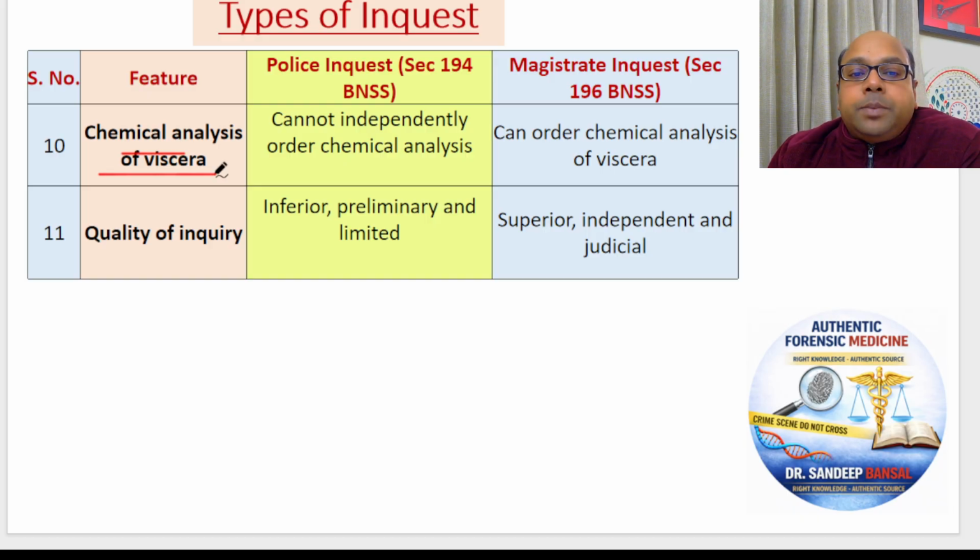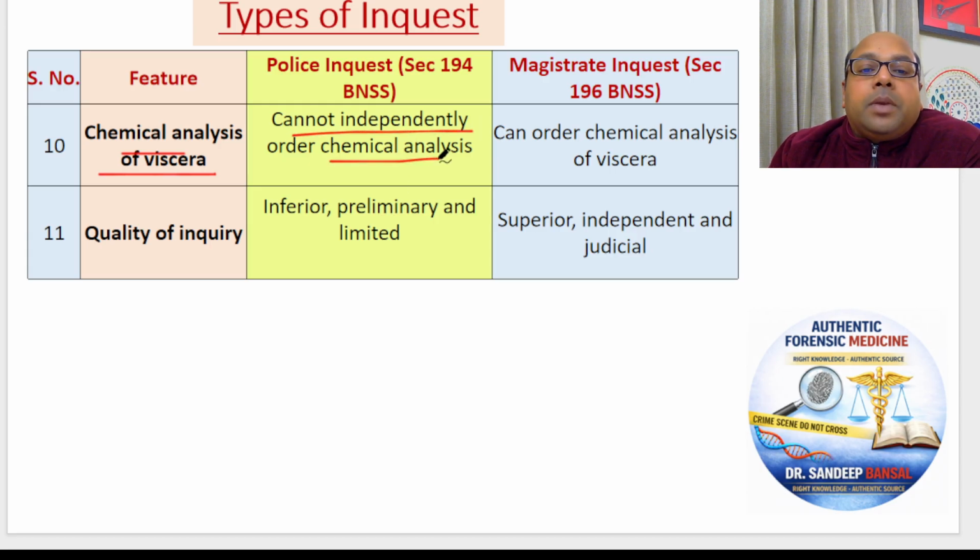Now, forensic science labs are not your normal biochem labs or pathology labs or microbiology labs. Forensic science labs are independent labs. They are under the state government or central government. They are there to detect the poison in the organs. So, these samples are given to the police. Police take these samples to forensic science labs, and these samples are analyzed there to detect the poisons. So, police cannot independently order chemical analysis.